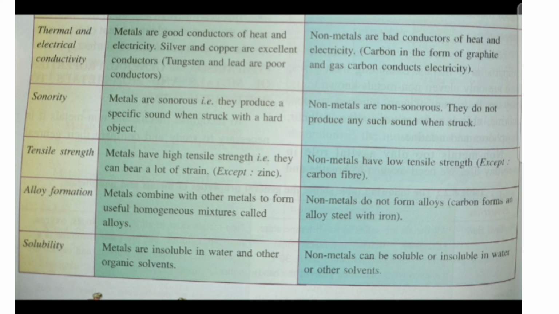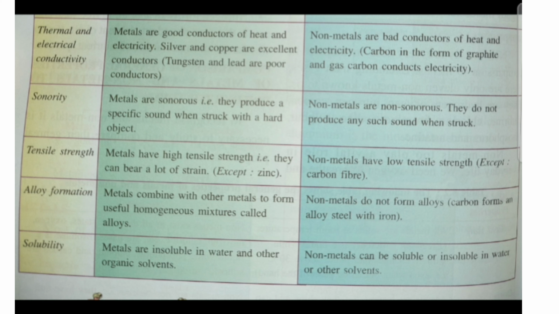The next is thermal and electrical conductivity. Metals are good conductors of heat and electricity. Silver and copper are excellent conductors, while tungsten and lead are poor conductors. Non-metals are bad conductors of heat and electricity as well, but carbon in the form of graphite and gas carbon conducts electricity. So here also you can find some exceptions.